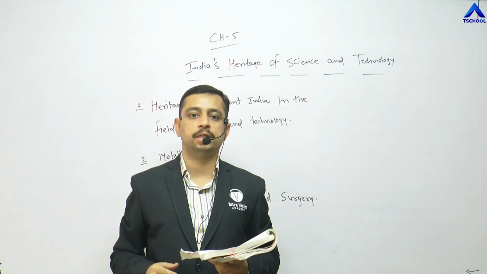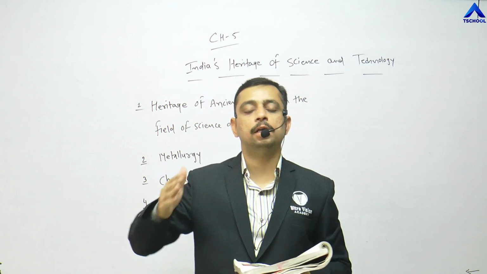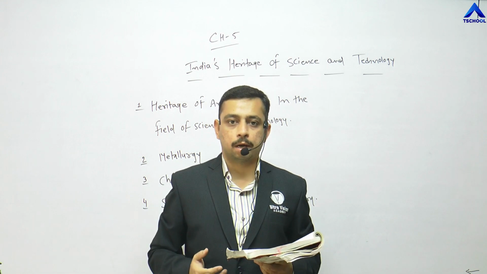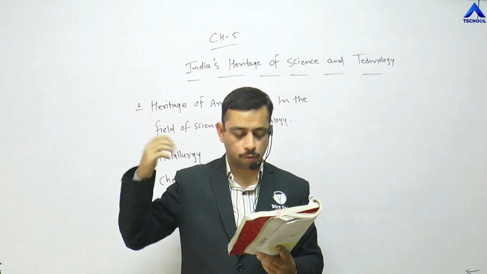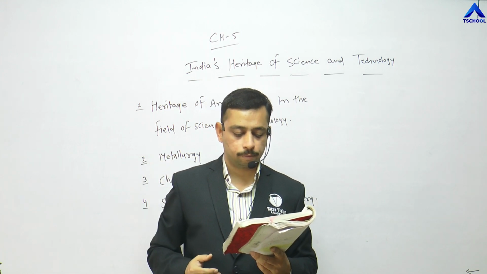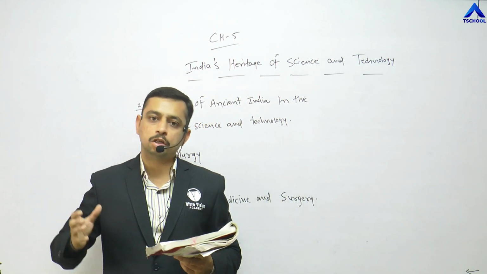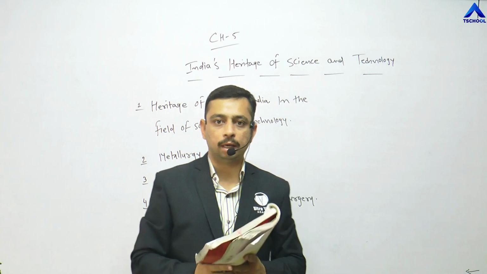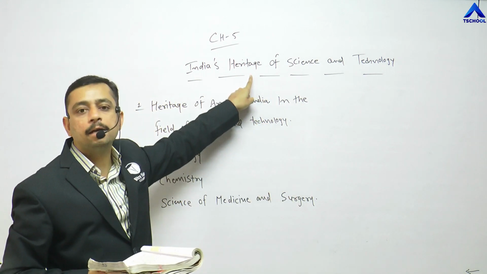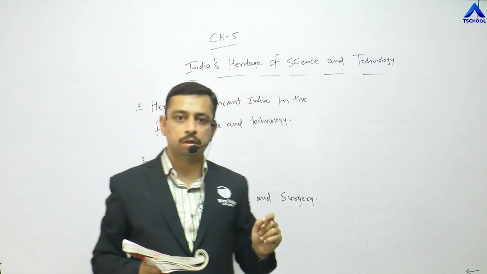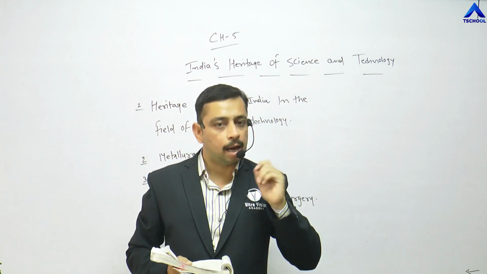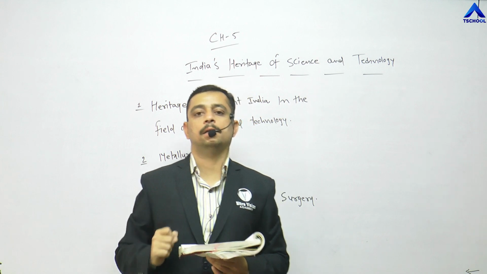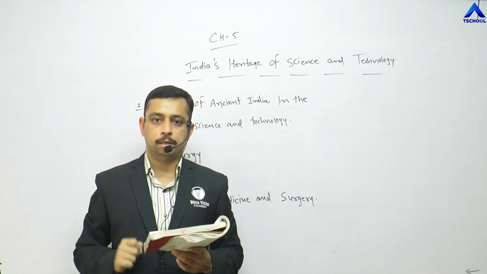From that point of time, we have been in the field of metallurgy. The statue of Nataraja and the idol of Ram are all still preserved today. That preserved thing is known as the heritage of India in the field of metallurgy.